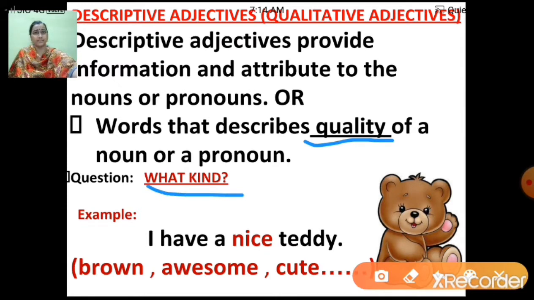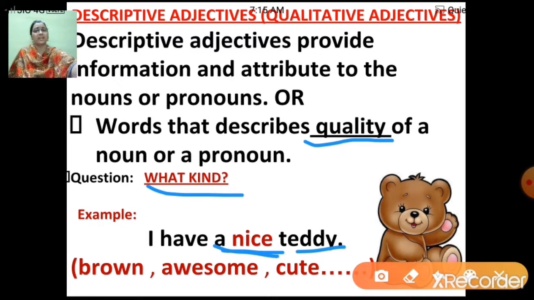Like for example, I have a nice teddy. Now here, nice is the descriptive adjective over here. Okay, and this nice is describing teddy. Now if I ask question, what kind of teddy? So I get the answer, nice teddy.